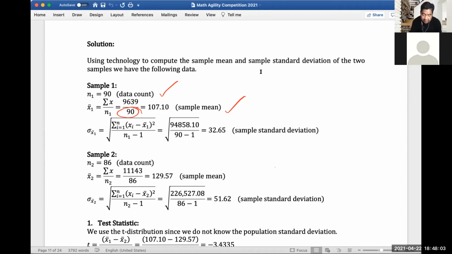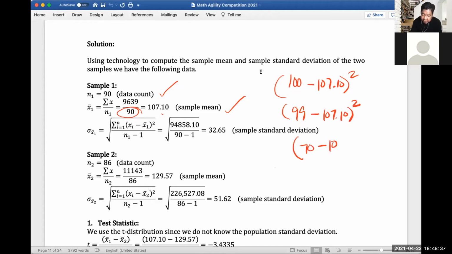This means for each sample, we subtract the mean of 107.10, get the square of it, and then add them together. For example, if you have a sample of 100, you subtract 107.10 and square it. Then the next sample is 99. Again, you subtract the sample mean of 107.10. Then, for example, this is 70.